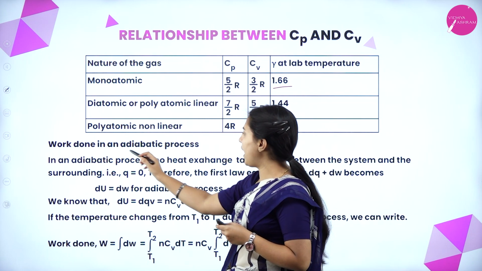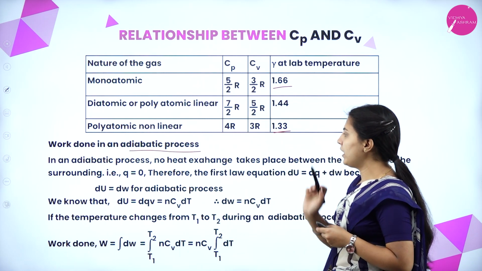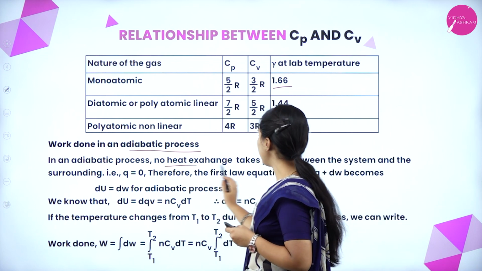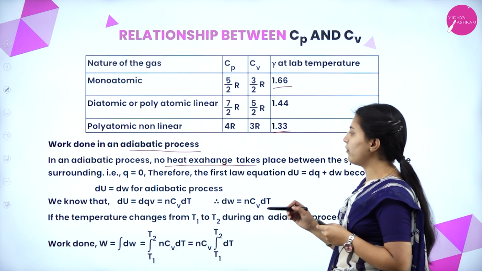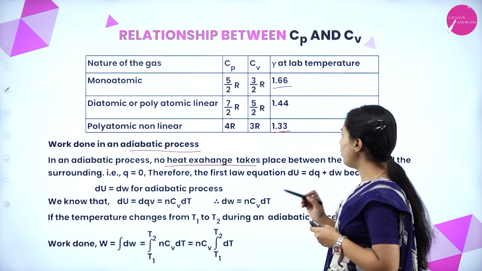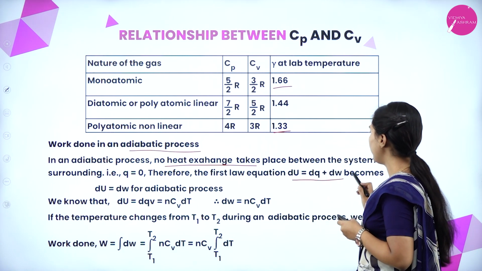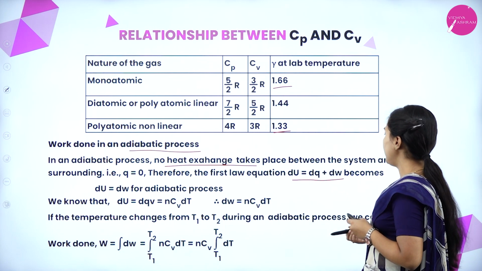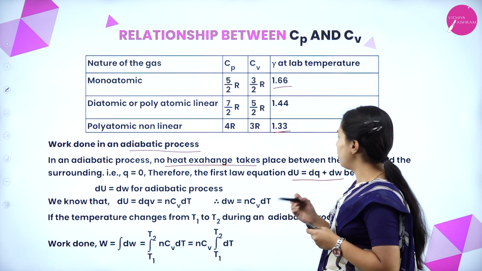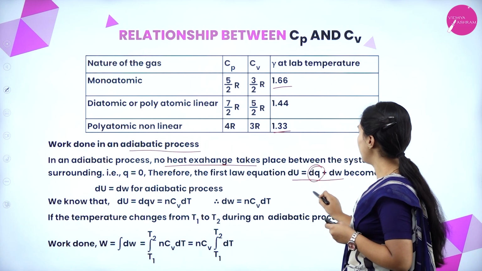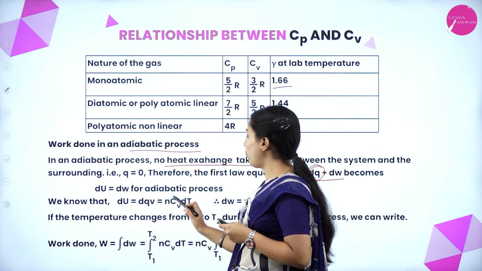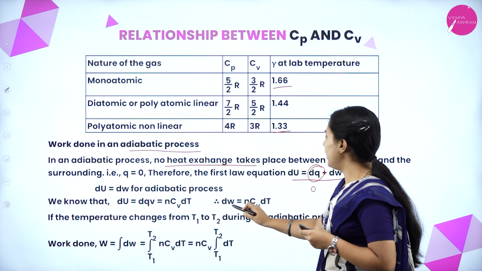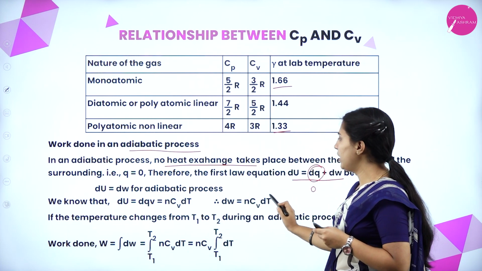Next, work done in an adiabatic process. In an adiabatic process, no heat exchange takes place between the system and surroundings, that is q equals 0. Therefore, the first law equation, dU equals dq plus dw, becomes dU equals dw, because dq will be 0. We know that ΔU equals dqv equals nCv dT, so dw equals nCv dT.